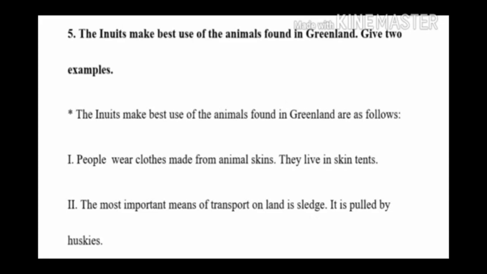Children, I will send the question answer through PDF file. Copy the question answer in your classwork note. Children, write neatly and clearly in your classwork note.